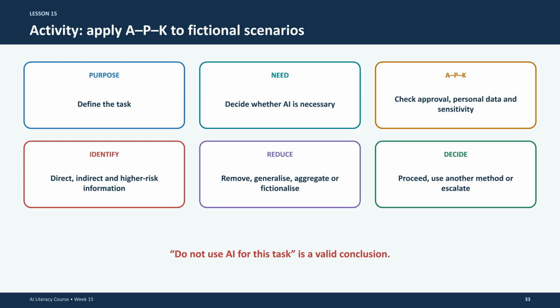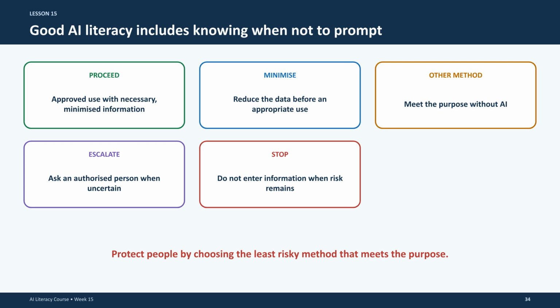For our practical activity, we will apply the APK framework to fictional scenarios. Always define your purpose, determine if AI is needed, identify personal data, reduce information where possible, and decide on the safest path forward. Good AI literacy includes knowing when not to prompt. By learning to proceed, minimize, or stop, you protect people and follow the safest methods that meet your objectives.